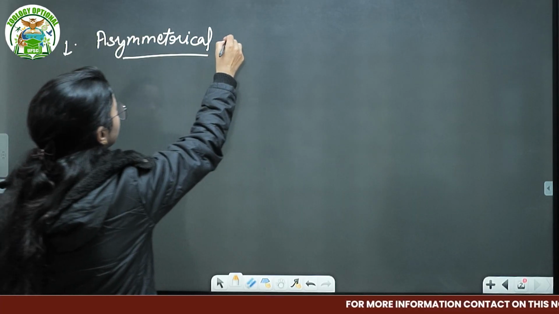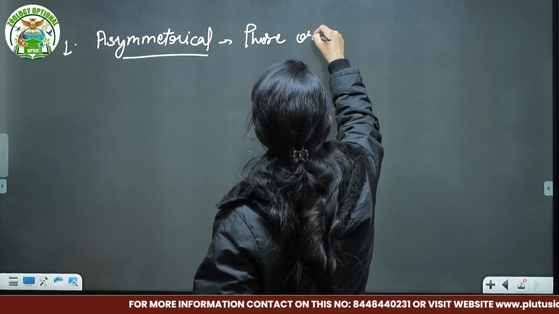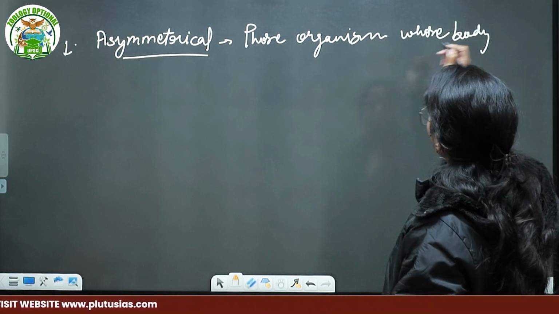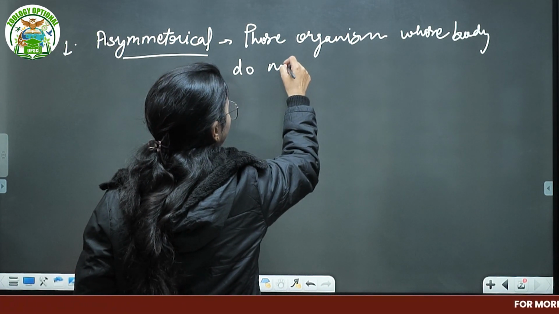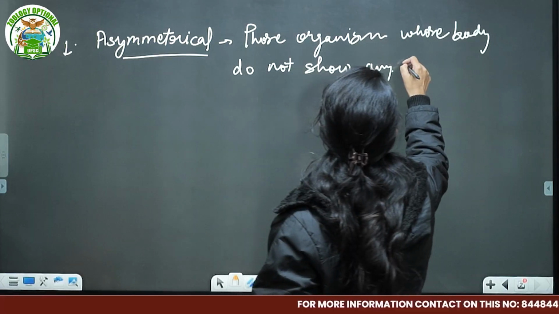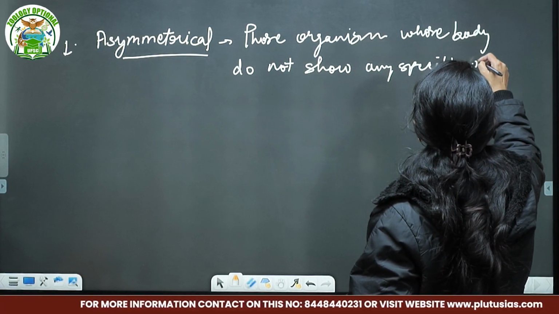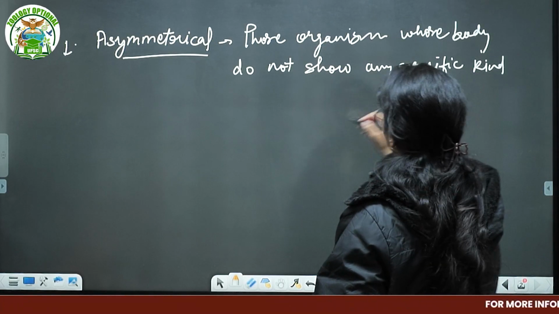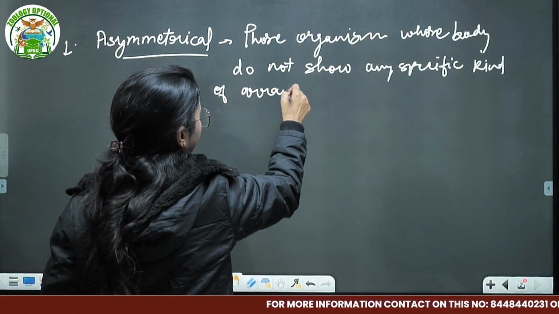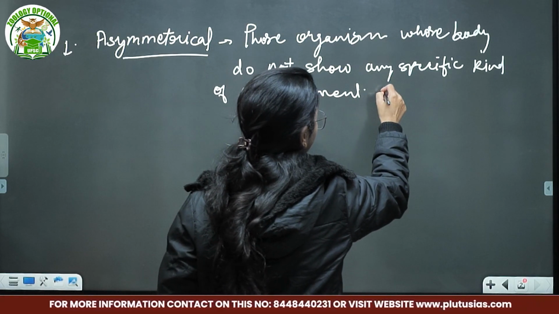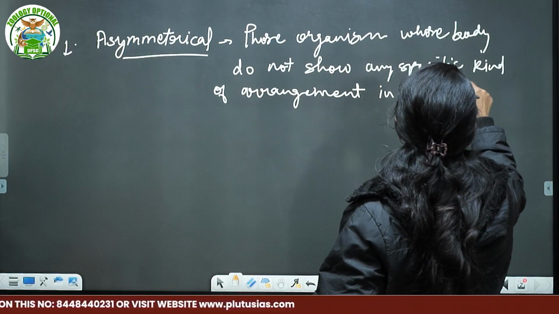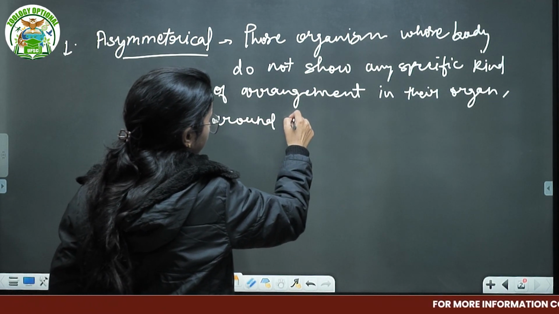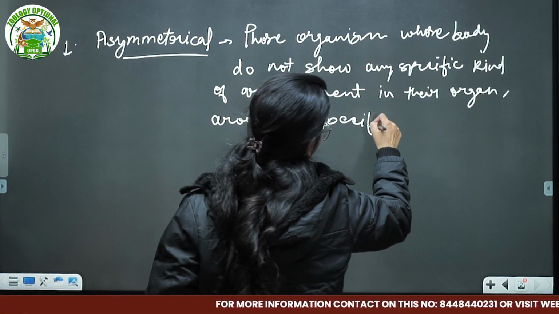So asymmetrical: those organisms whose body do not show any specific kind of arrangement in their organs around a specific axis.